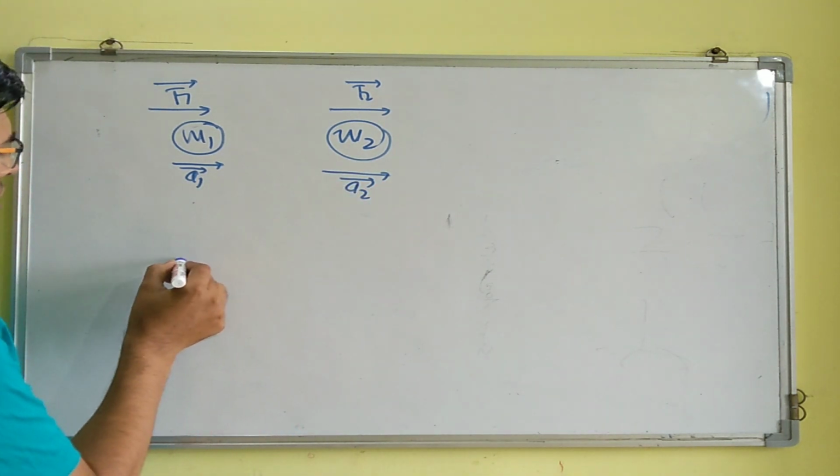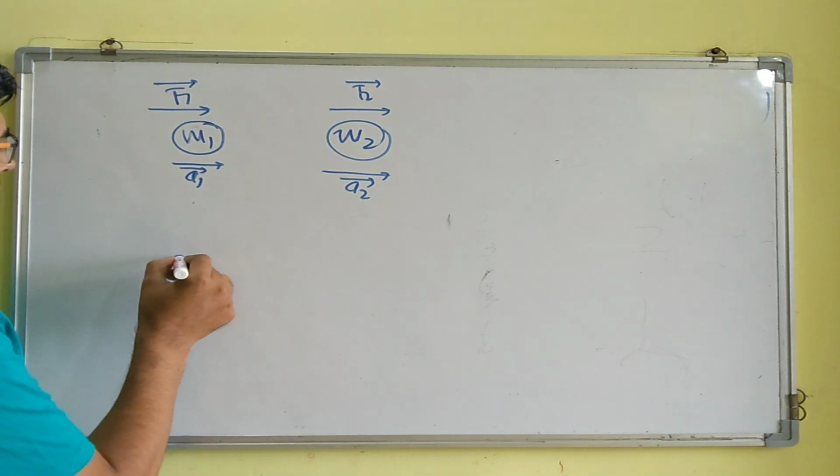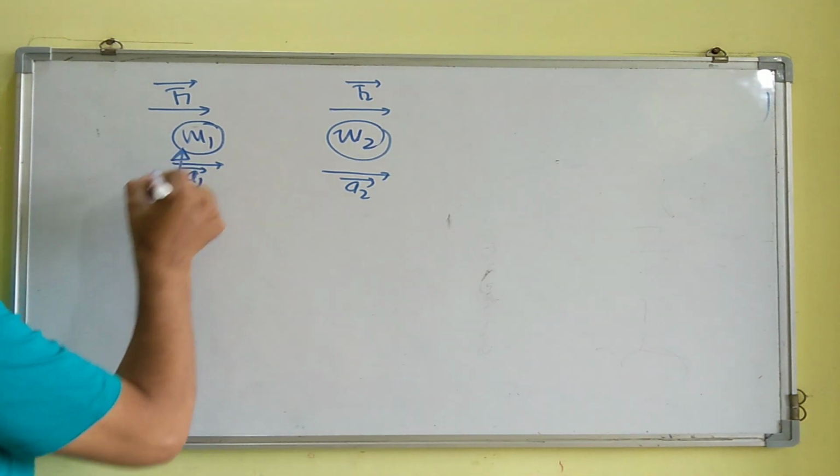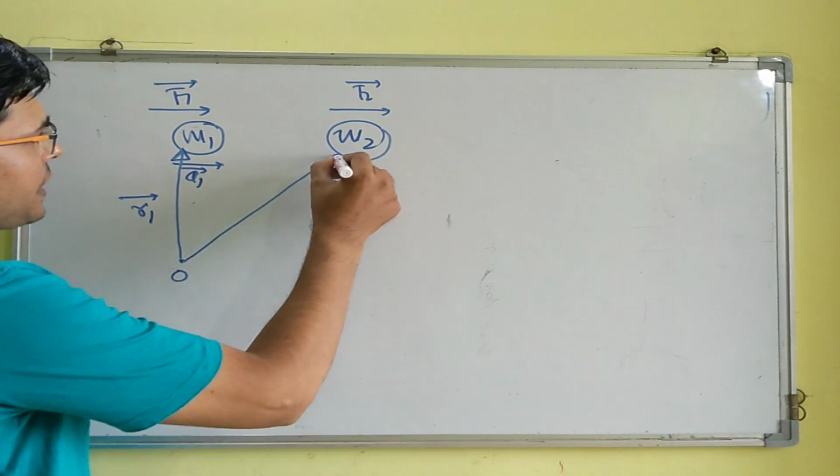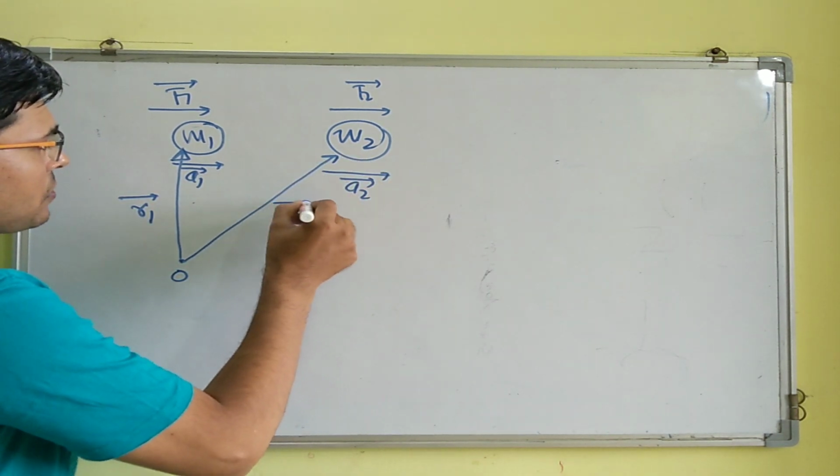We can take position vector somewhere here, and we can define position vector of m1 to be r1 and position vector of m2 to be r2, right?